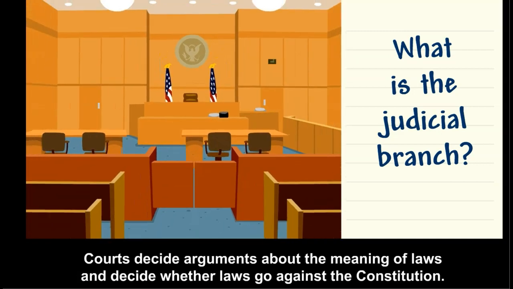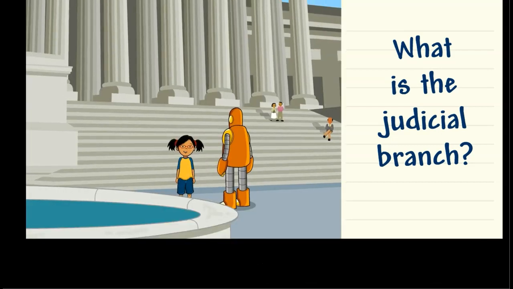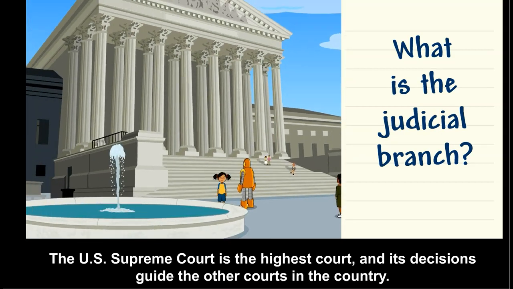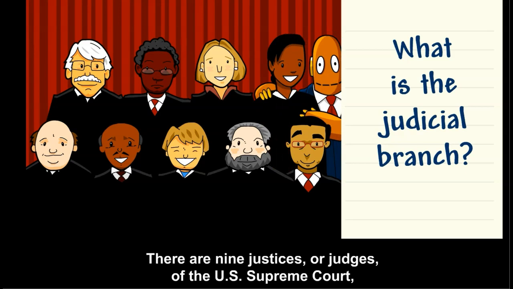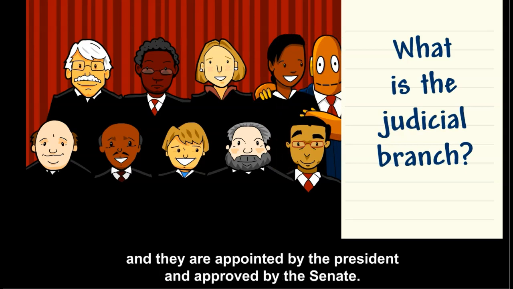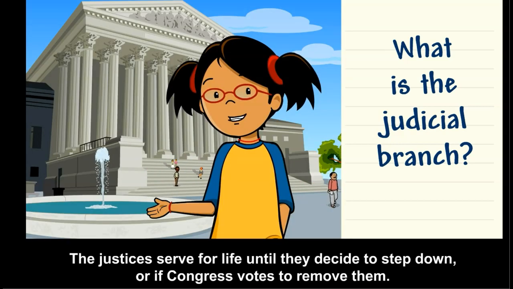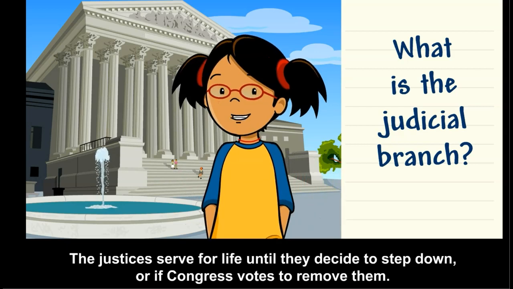Courts decide arguments about the meaning of laws and decide whether laws go against the Constitution. The U.S. Supreme Court is the highest court, and its decisions guide the other courts in the country. There are 9 justices, or judges, of the U.S. Supreme Court, and they are appointed by the President and approved by the Senate. The justices serve for life until they decide to step down, or if Congress votes to remove them.